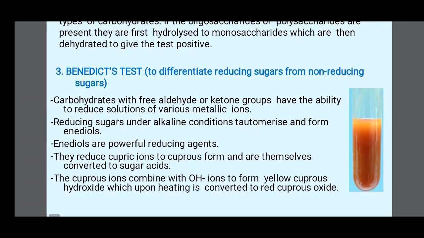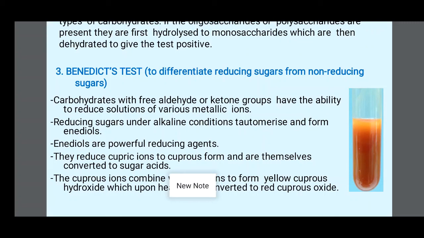Then Benedict's test to differentiate reducing sugar from non-reducing sugar. Carbohydrates with a free aldehyde or ketone group have the ability to reduce solutions of various metallic ions. Reducing sugars under alkaline conditions tautomerize and form enediols. Enediols are powerful reducing agents. They reduce cupric ions to the cuprous form and are themselves converted to sugar acid.